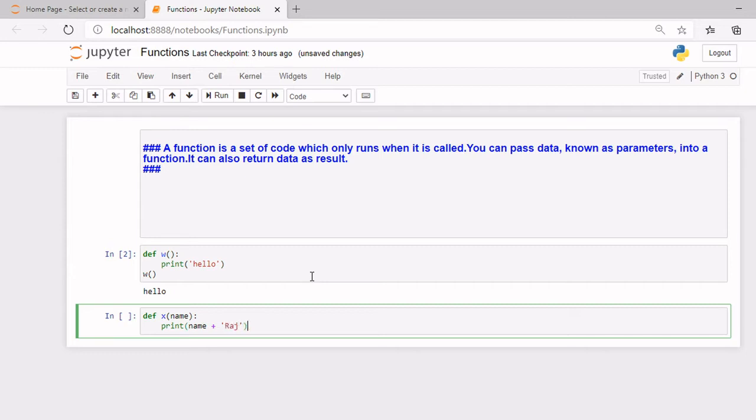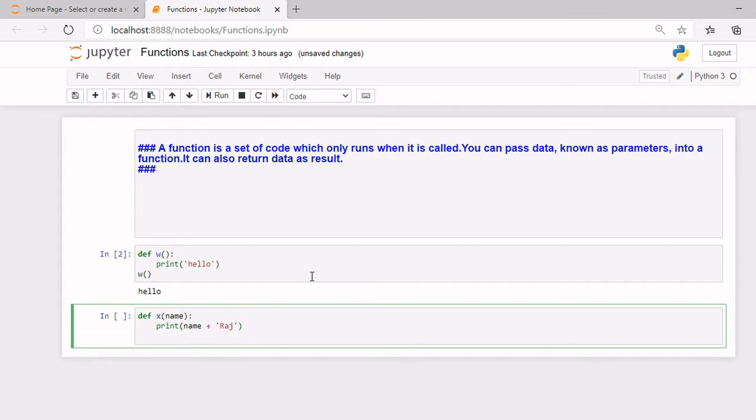Now if I come here and call the function, when I'm calling the function, I also need to provide the information required. It's x. And now inside of brackets, in the previous one where we did not provide any argument we just left it empty, but here we need to provide information.